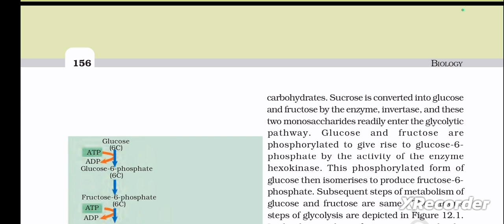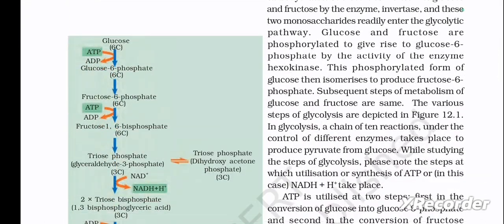Glucose and fructose are phosphorylated to give rise to glucose 6-phosphate by the activity of the enzyme hexokinase. This phosphorylated form of glucose then isomerizes to produce fructose 6-phosphate. Subsequent steps of metabolism of glucose and fructose are the same. The various steps of glycolysis are depicted in figure 12.1.